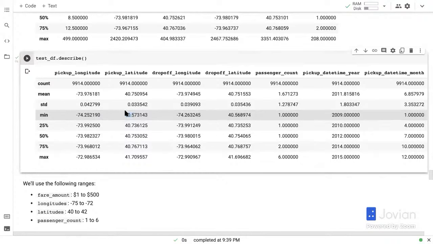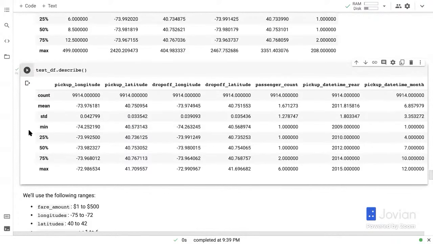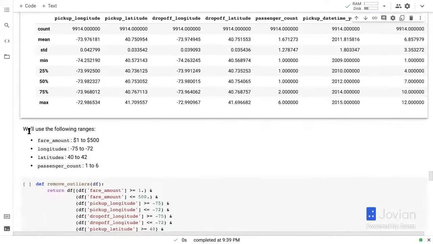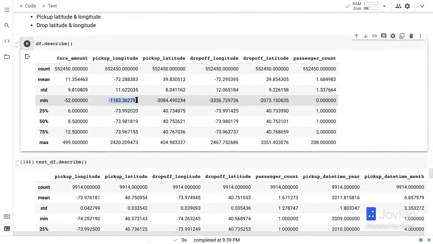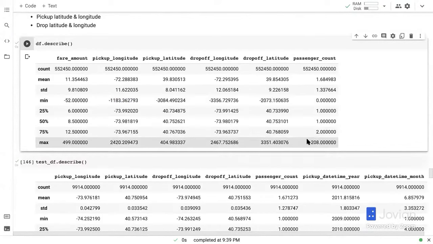Since we are only going to make predictions on these ranges of data, it makes sense to eliminate any training data which falls outside these ranges. And of course, the training data also seems to have some incorrect values, like -1183 is not a longitude. 208 people cannot fit in an Uber. And even this fare seems high, but I wouldn't bet so much on it. With surge, it could possibly go there. But there's definitely some issue here.